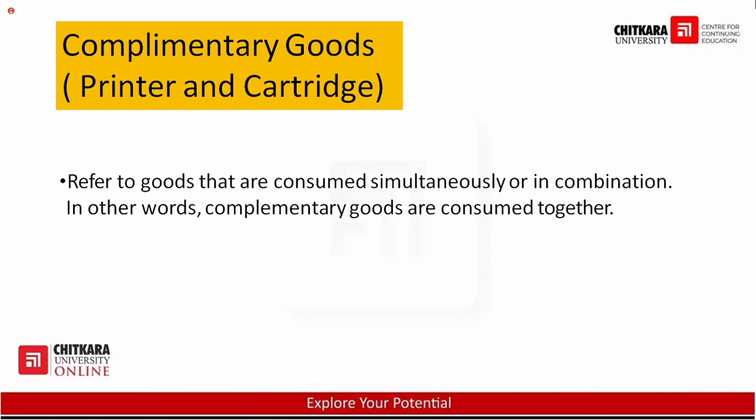For example, if the prices of bread are increasing or it becomes expensive to purchase bread, then what will happen? The demand of butter automatically decreases, because generally people purchase butter from the market to consume it with bread. So if the bread is expensive, it means you are not purchasing bread or you are doing less consumption of bread, then definitely it will also affect the demand of the butter.